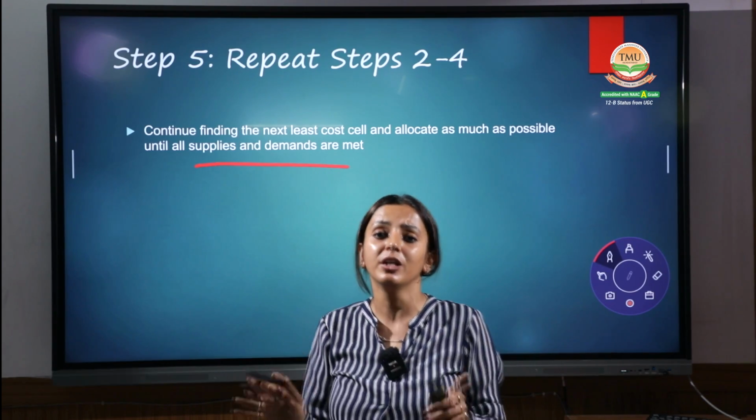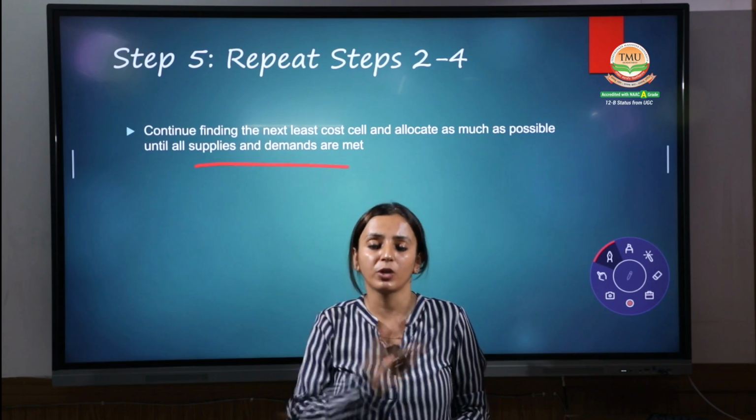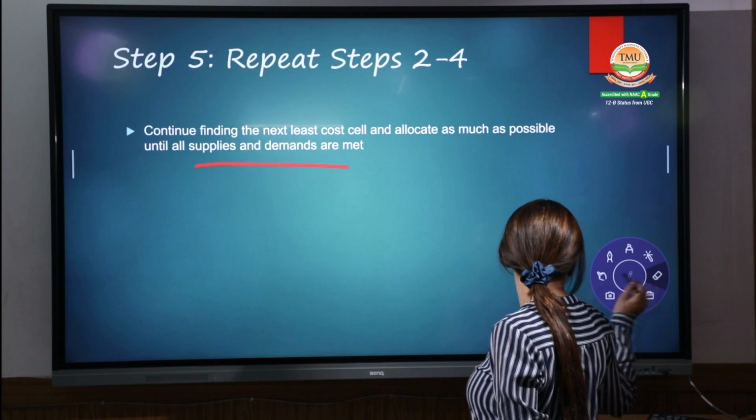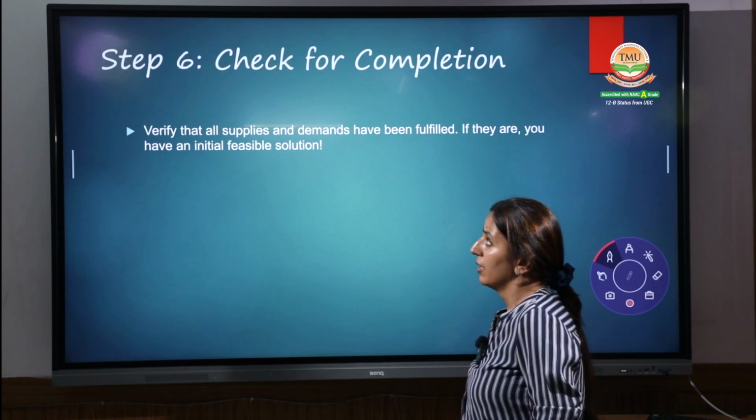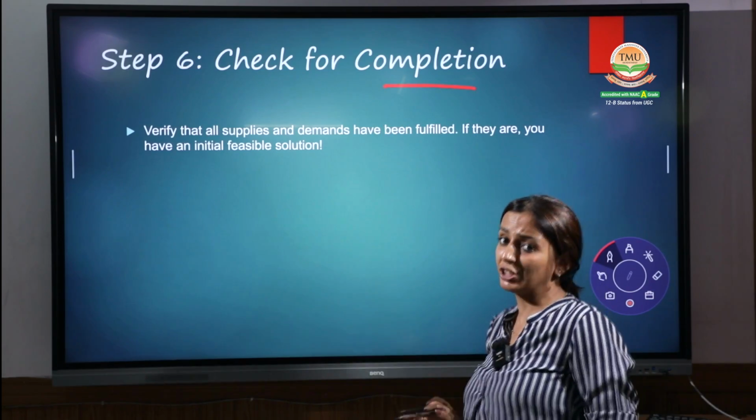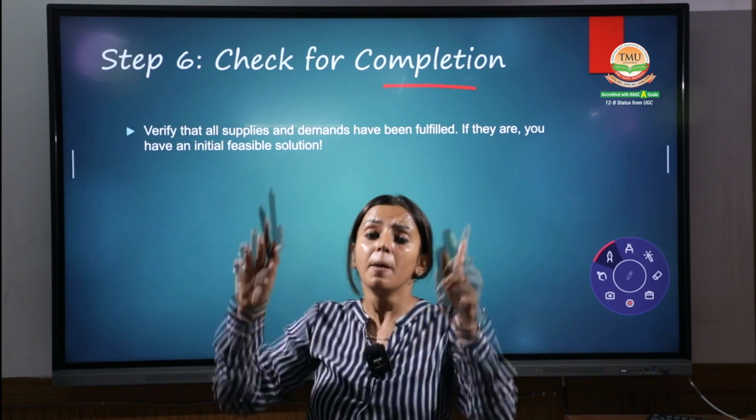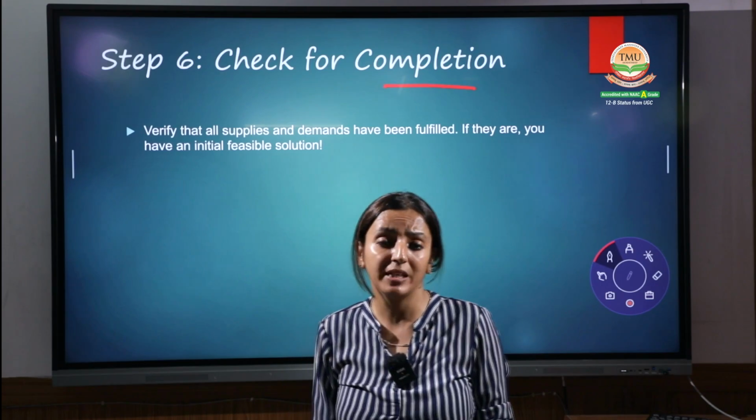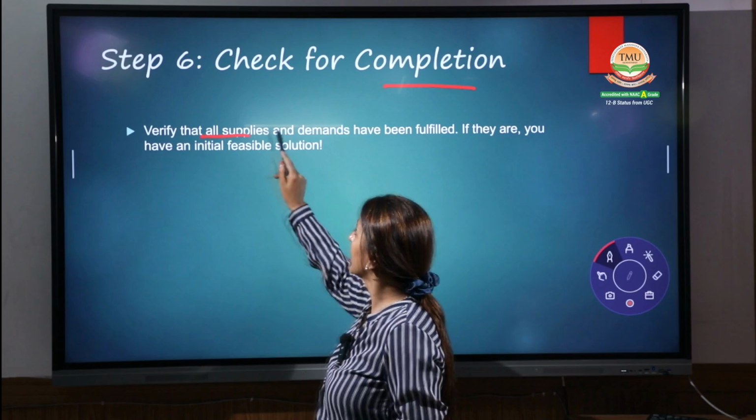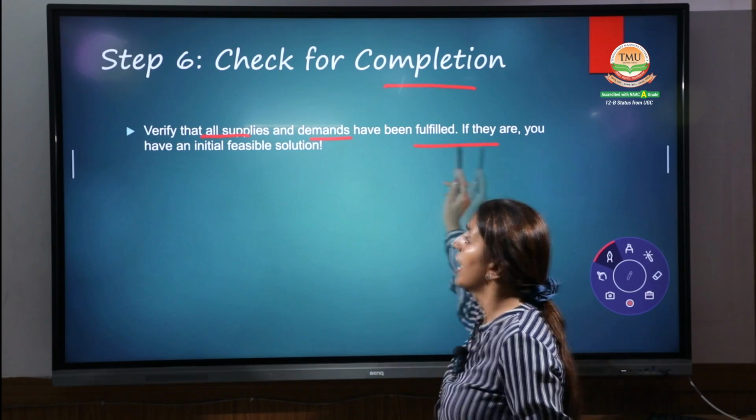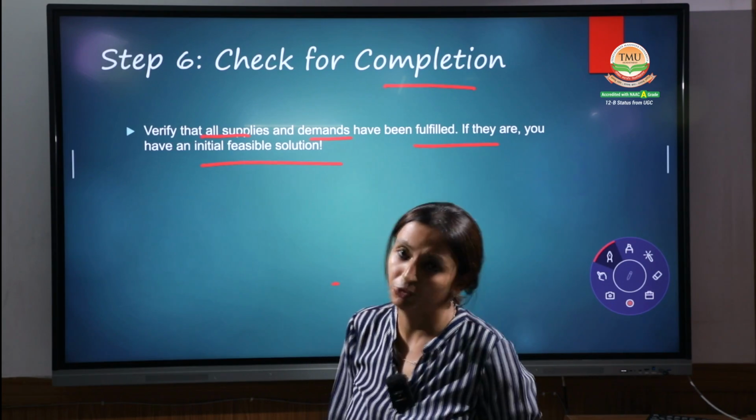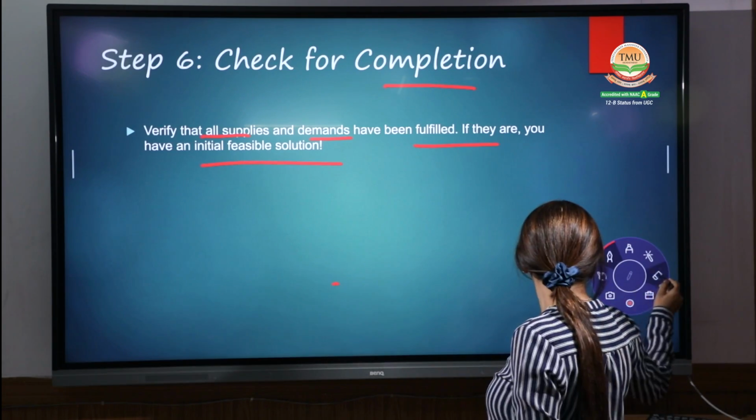The allocation is to be done up to the total demand and supply by the supplier and the destination part. Step number 6, check your completion, that all the allocations have been done properly or not. Make a proper matrix, the final matrix, like we have done in the northwest corner method. Verify all the supplies and the demands have been fulfilled, and they have found out their initial feasible solutions. Right? Hope you're done with all these 6 steps.